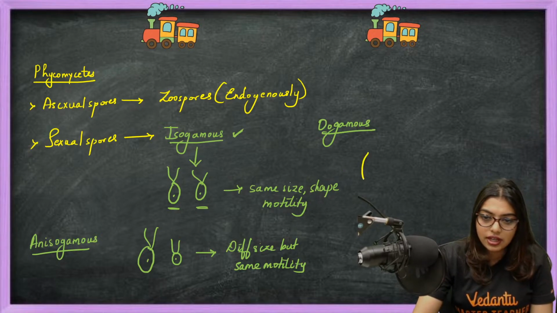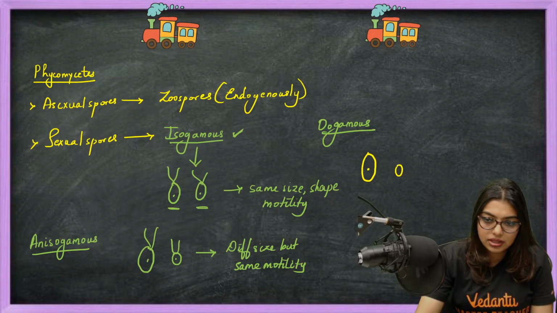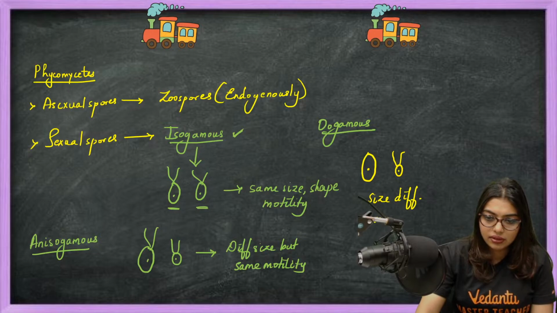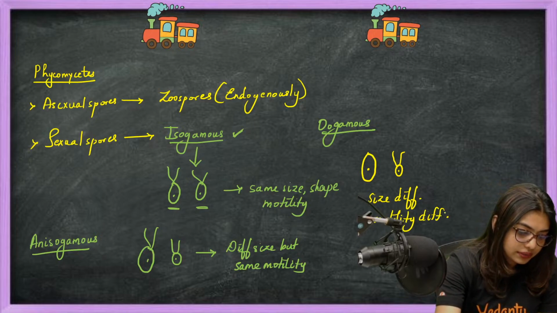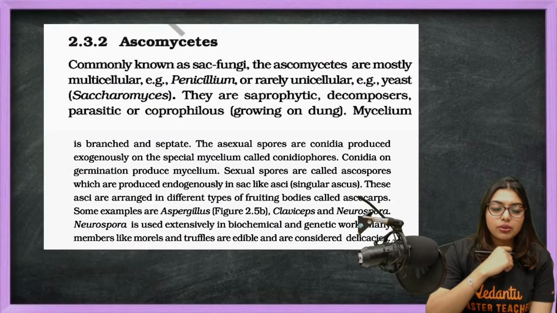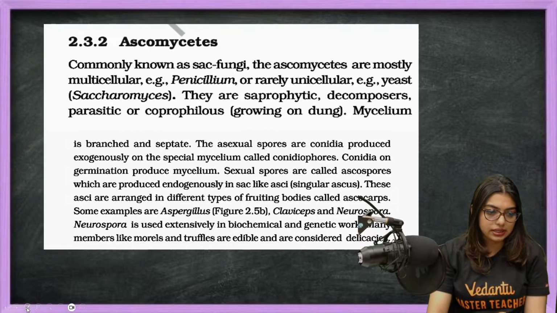That is where you have one large female and one small male. Here size will be different, and even motility will be different. Got it? Motility is also different. So this is what I wanted to tell. Now Ascomycetes.